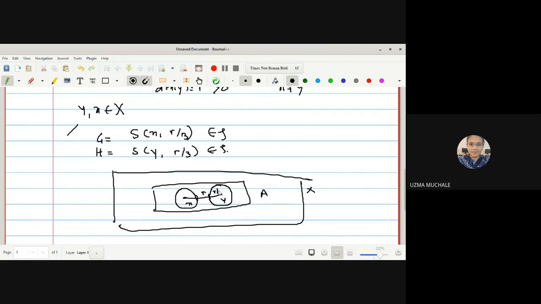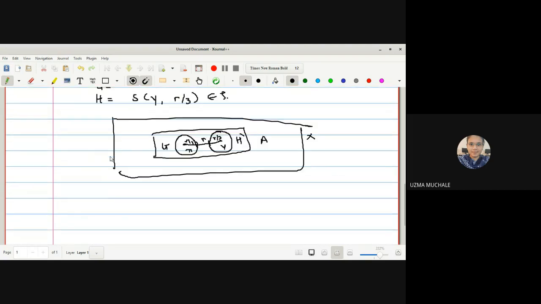So what is the radius? This is r by 3, this is also r by 3. So this is the open set G, and this is the open set H. They are no doubt disjoint, as well as they contain one point, they do not contain the other point. Is the idea clear from the diagram? Yes, ma'am. Okay. So we have found the two different open sets.